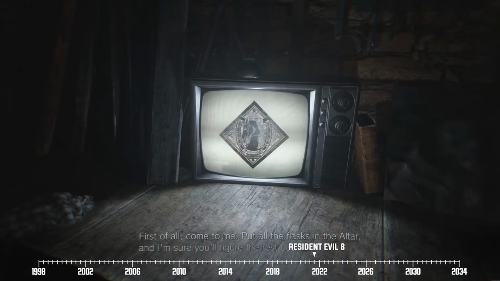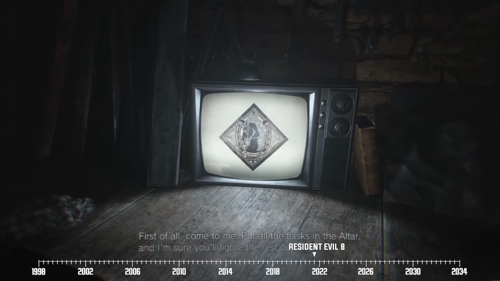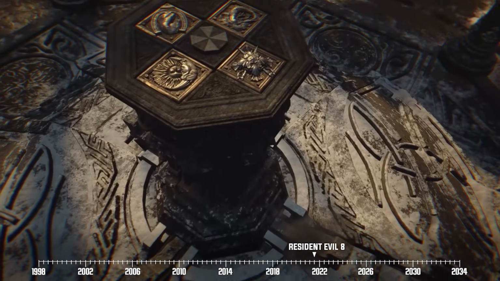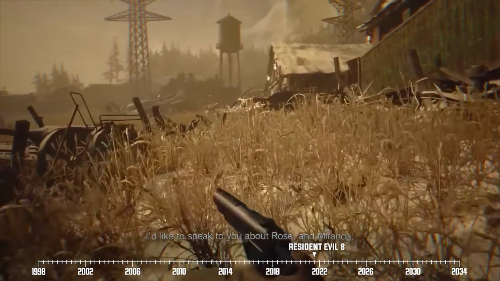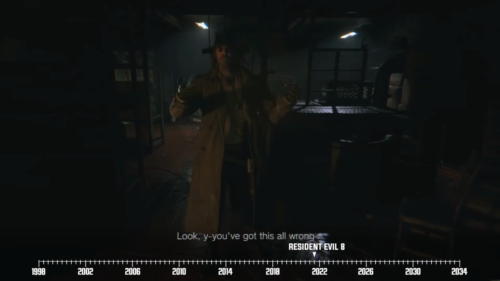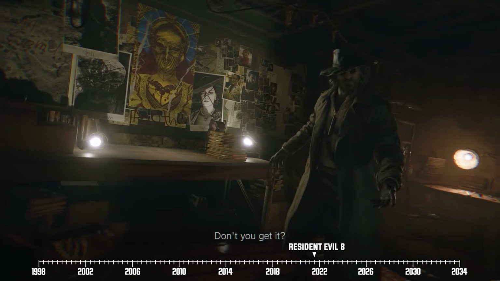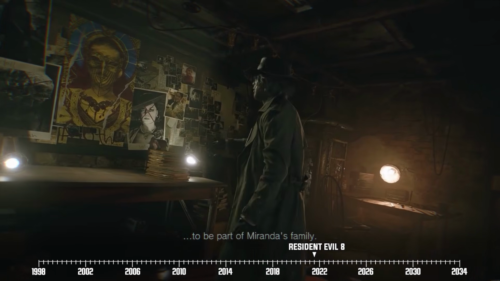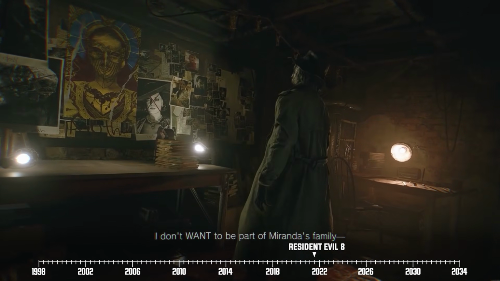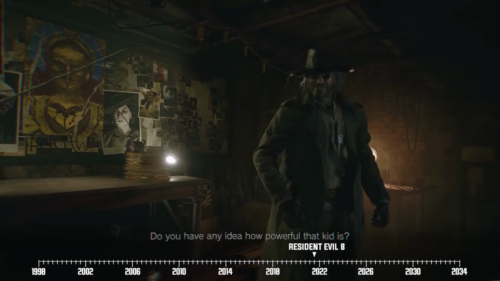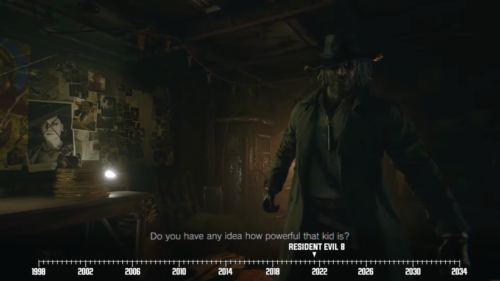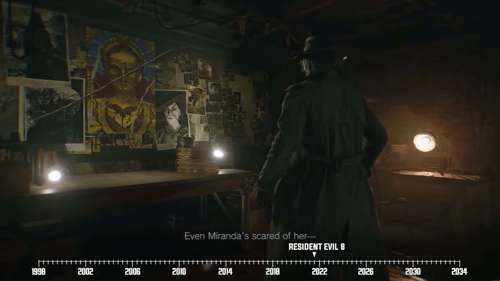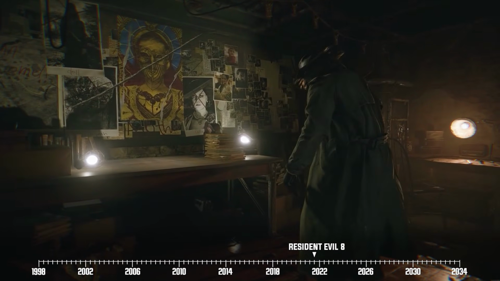Afterwards, Heisenberg emerges, and he tells our hero to place all the flasks on an altar that would open the door to his factory. Ethan does so, and gains access to Heisenberg's domain, where they have a bit of a chat. Heisenberg reveals that everything Ethan has gone through in this spooky village is all part of Miranda's initiation rites to see if our hero could become part of her so-called family. On top of that, Heisenberg reveals that Miranda's actually scared of Rose's abilities, which explains why she's so dead set on using the child as a sacrifice.